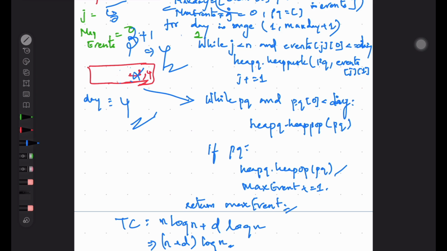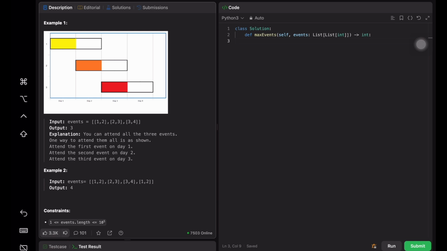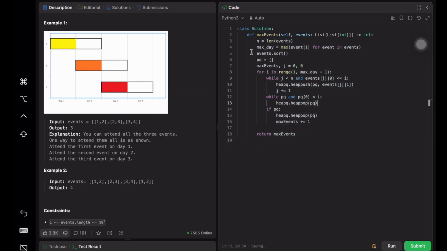I hope you guys would have understood how the pseudocode works. Now we'll look into the solution. If you look, it is the same thing: we find the max day, and sort, and we know why we are sorting, as well as traverse through the max day.